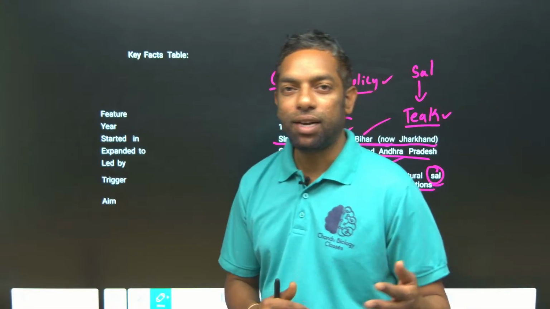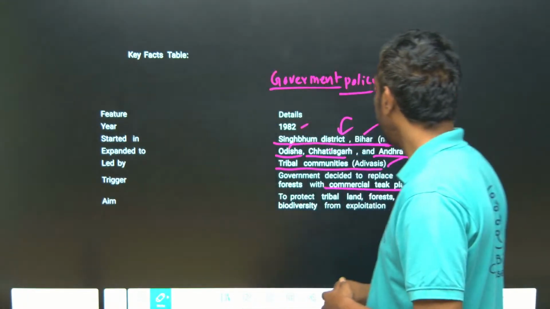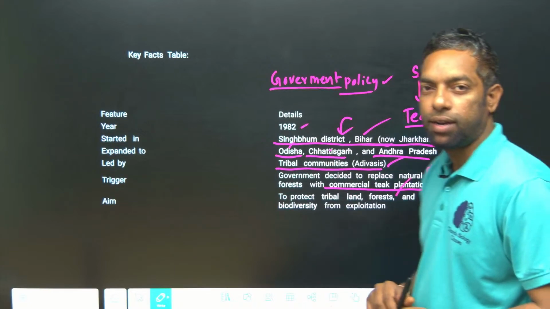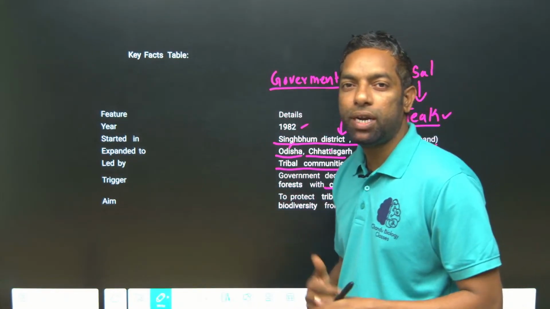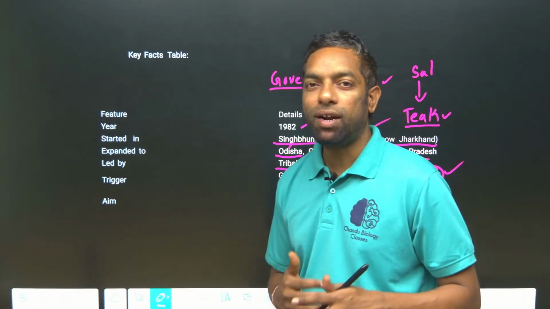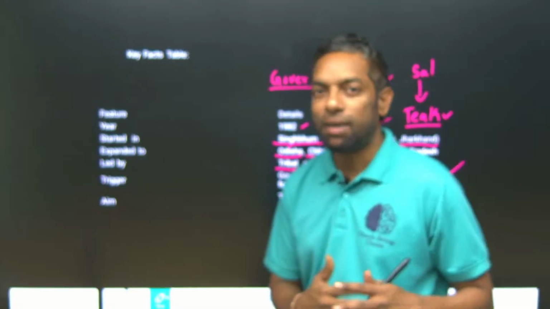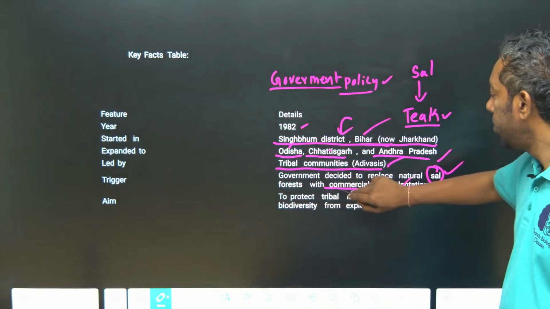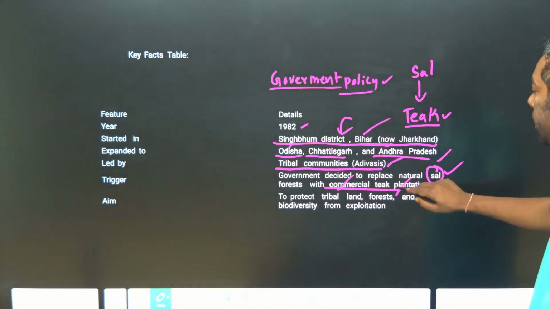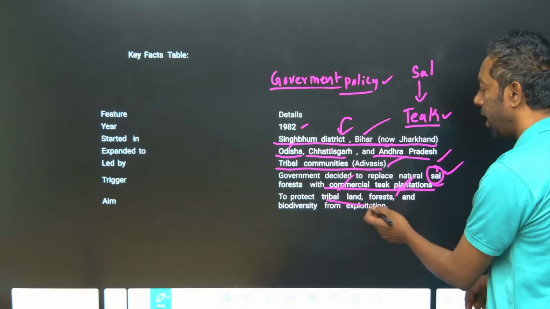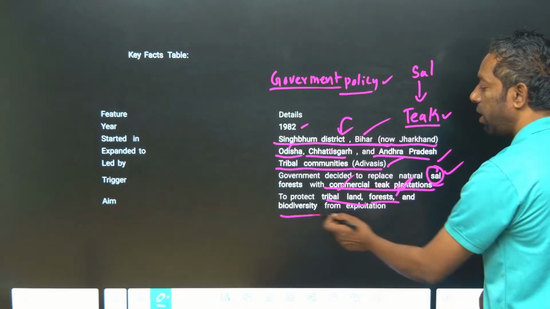Teak is a commercial plantation. Actually, they don't inhabit teak. In that way the movement was started by the tribal community, because they don't want the teak plantation. The government carried out commercial teak plantation in place of the sal forest, so they protested to protect tribal land, forest, and biodiversity.